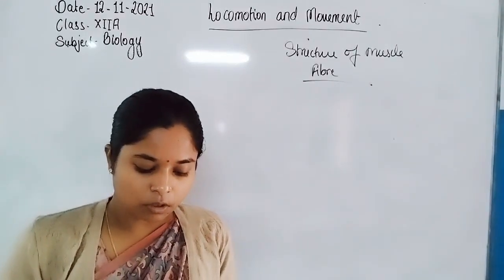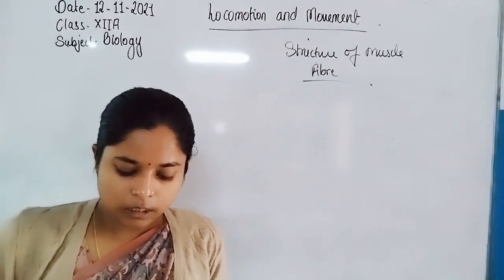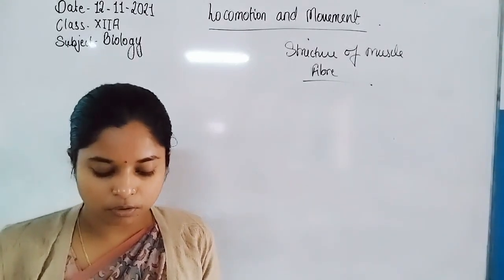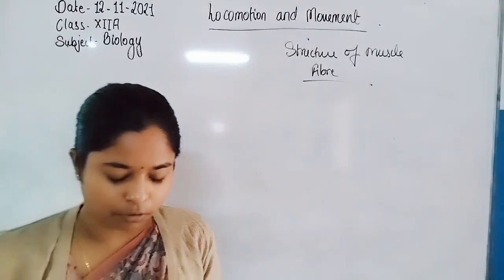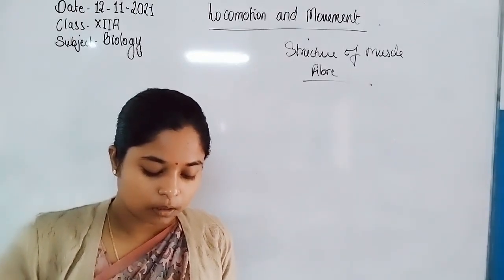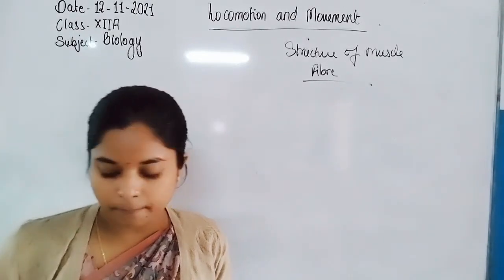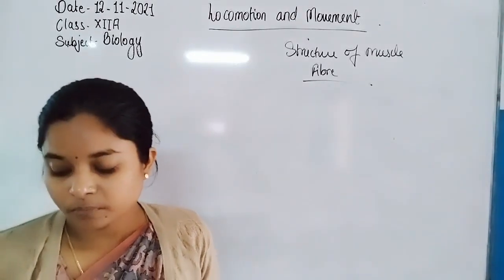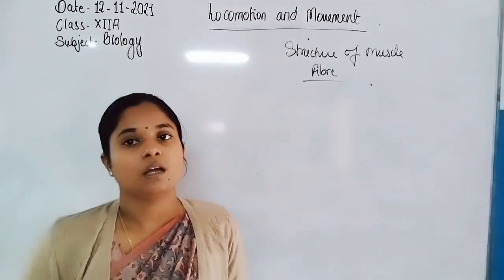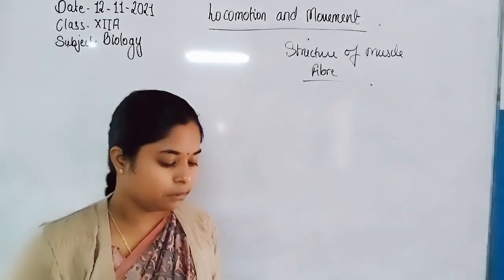How muscle contraction takes place depends totally upon the structure of the contractile proteins, because the muscle performs its function due to their presence. The contraction of muscle takes place in a systematic manner.